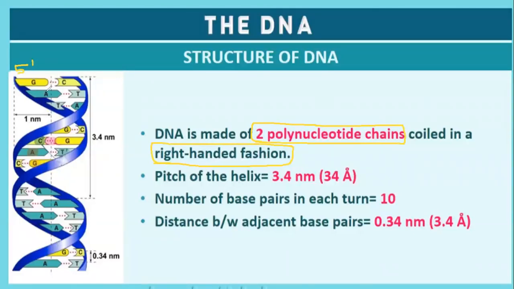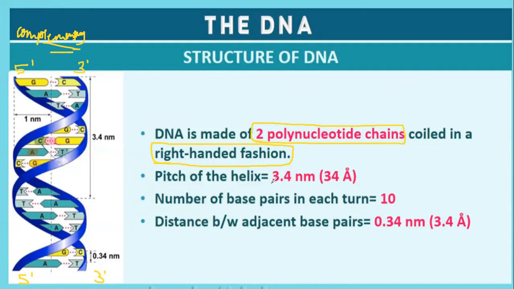If this is 5' to 3', the other will be 3' to 5'. Since they are complementary, they combine together to form the double helix structure of DNA. DNA is made up of two polynucleotide chains coiled in a right-handed fashion.